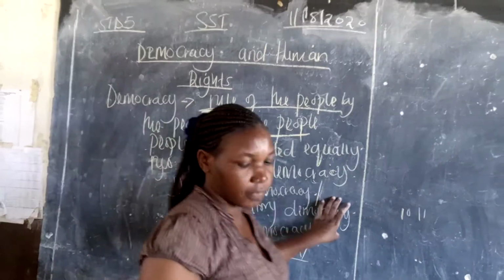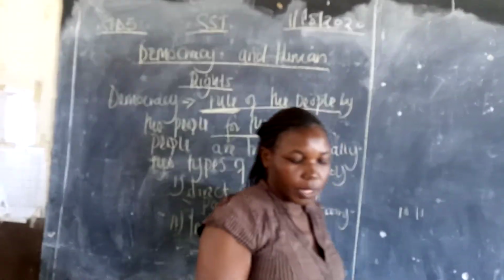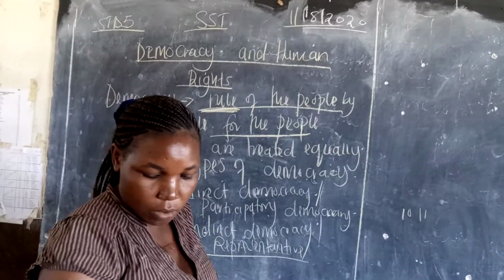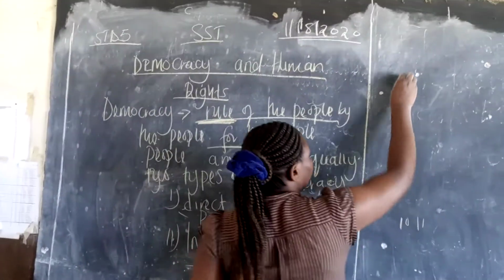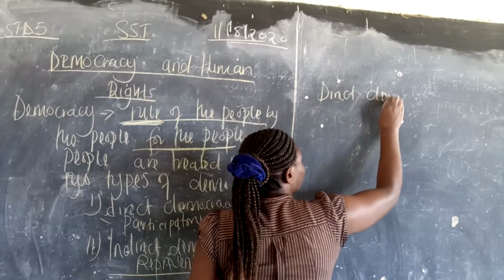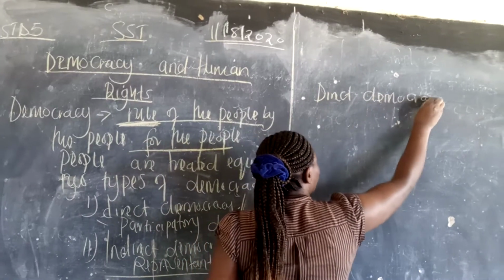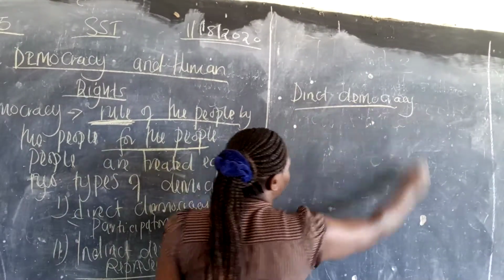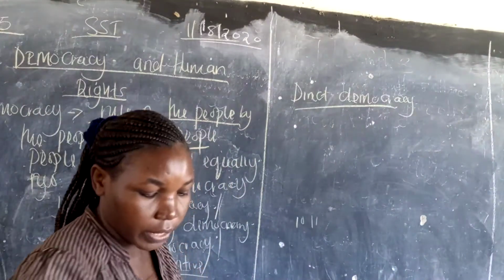So, there are two types of democracies in Kenya: participatory or direct, and representative or indirect. Now we are going to start with direct democracy. What is direct democracy?